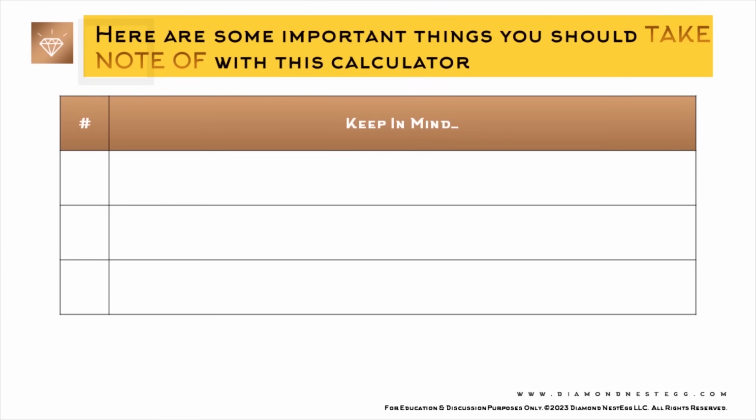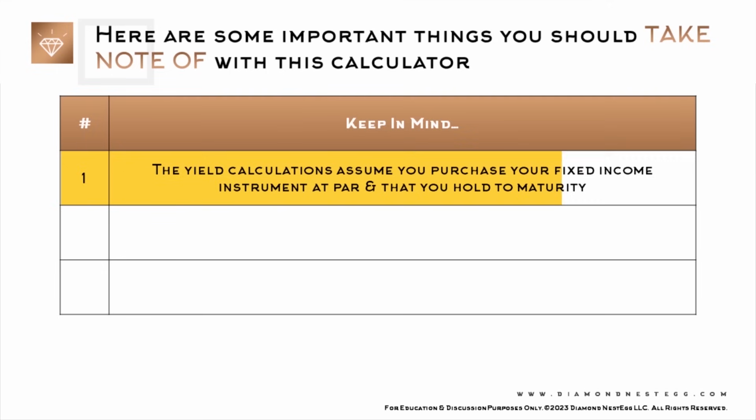Here are some important things you should take note of with this calculator. 1. The yield calculations assume you purchase your fixed income instrument at par and that you hold to maturity. They do not account for any profit or loss, any capital gains that may result if you sell your fixed income instrument before maturity.